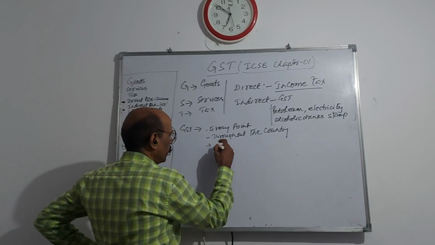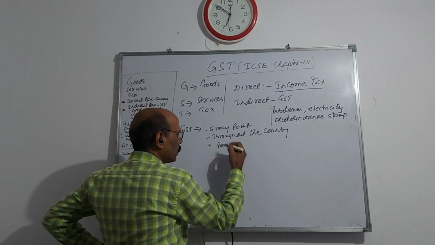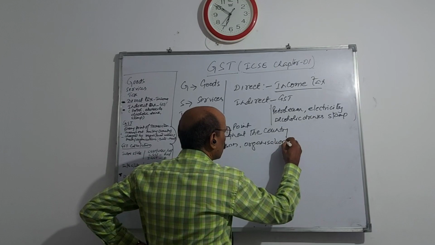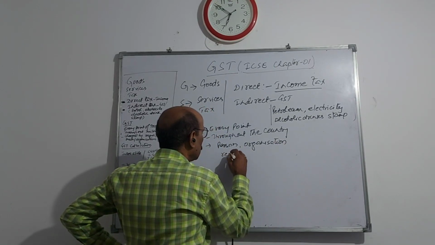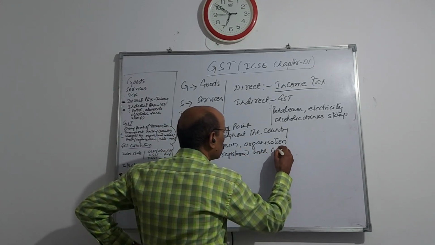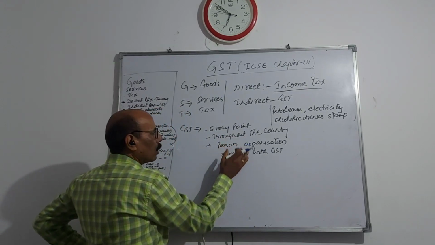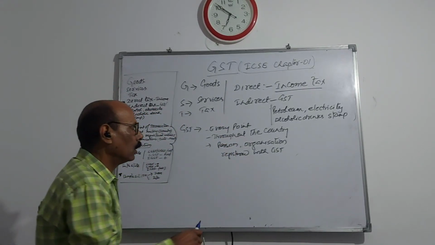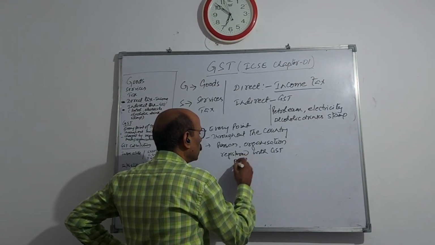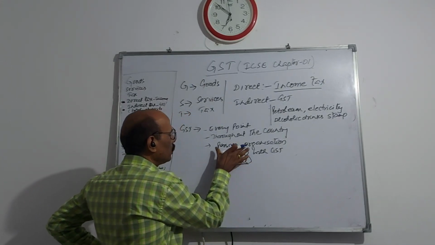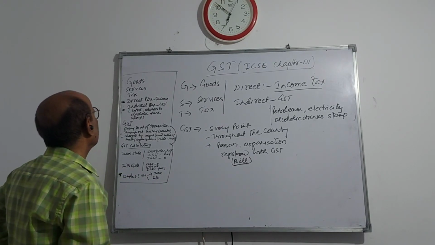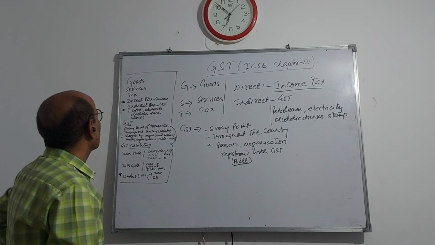It is charged by a person, meaning a trader or organization, registered with GST. That person, shopkeeper or firm, will mention this registered GST number on the transaction bill. So these are the compulsory factors about GST.